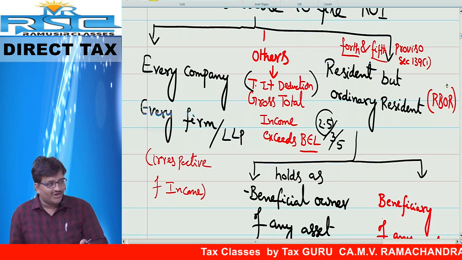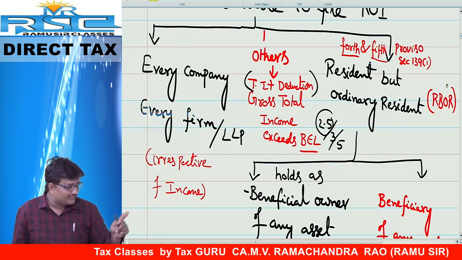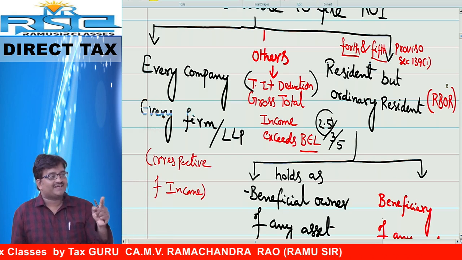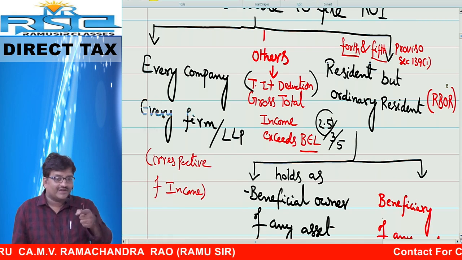Sorry. First, if I want to bring black money from outside India into India, I should first know how many people in India have assets outside India. We should know, right? Yes. For that purpose, they introduced that concept: a resident but ordinary resident who has assets located outside India has to file the return of income.